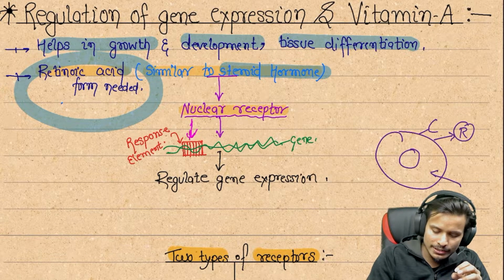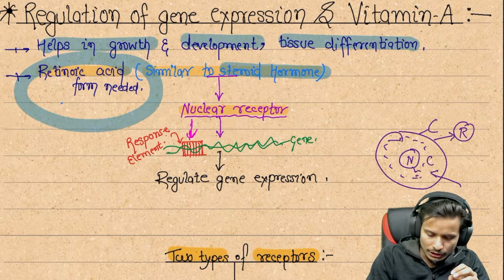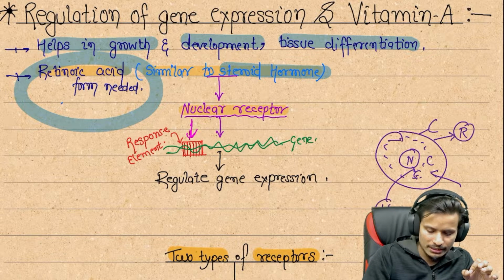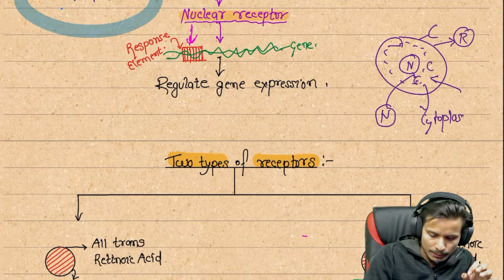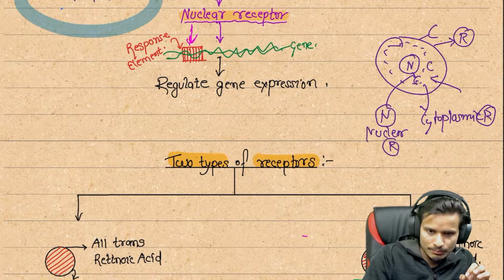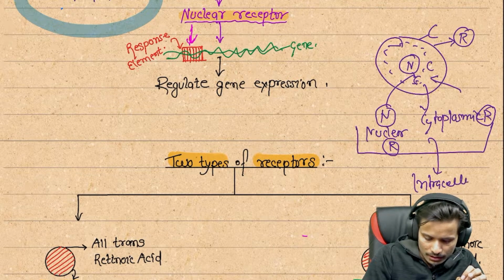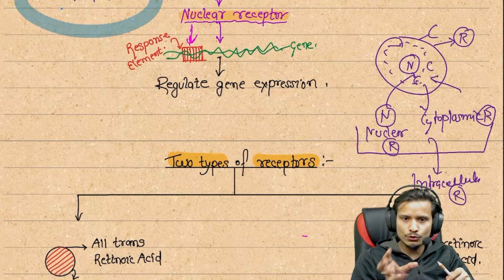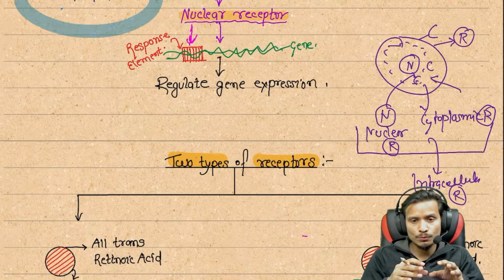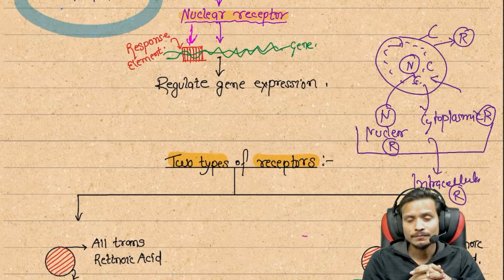if the ligands enter inside the cell and then bind, this is the cytoplasm region and this is the nucleus. On the nucleus the receptors present are called nuclear receptors. On the cytoplasm they are called cytoplasmic receptors. These two receptors are called combinedly intracellular receptors. So now you know, inside the cell, if any ligand or any chemical mediator binds to the cytoplasmic receptor or the nuclear receptor, they are called intracellular receptors. If on the surface, then they are extracellular receptors.